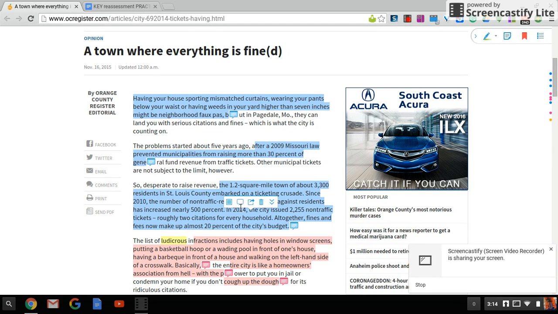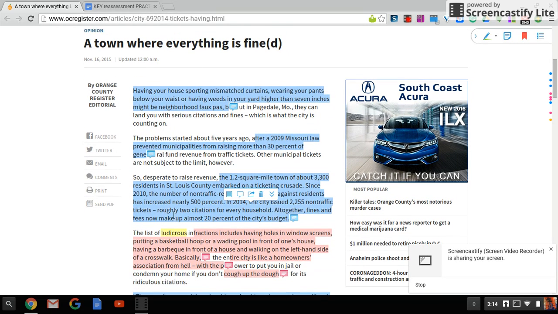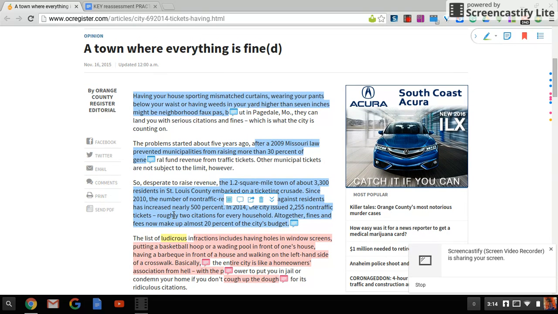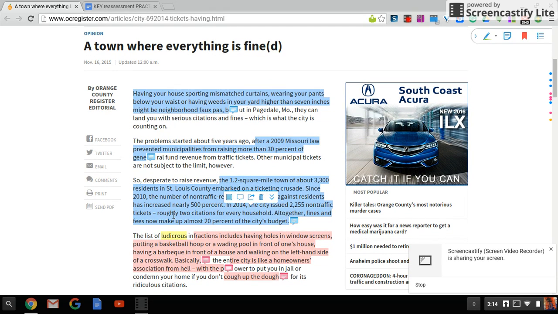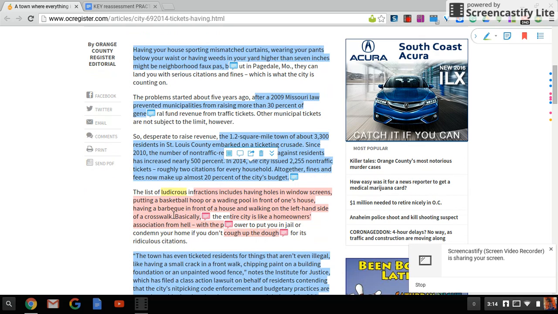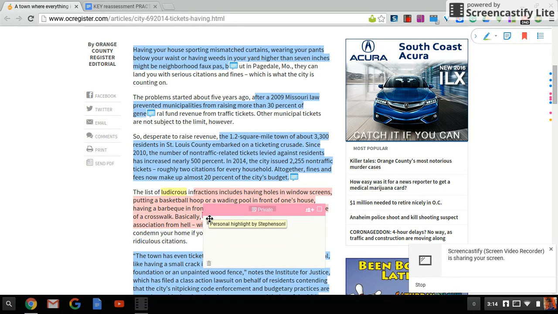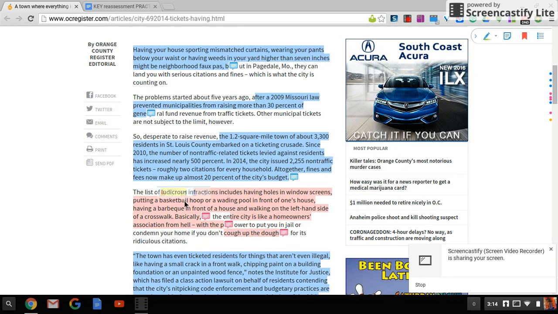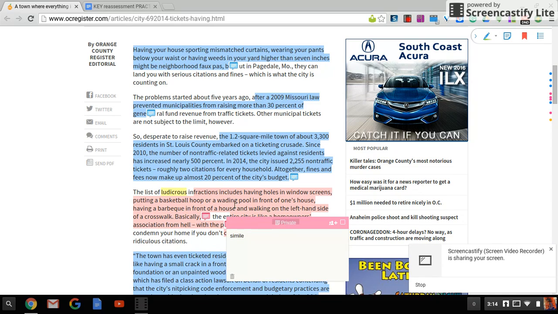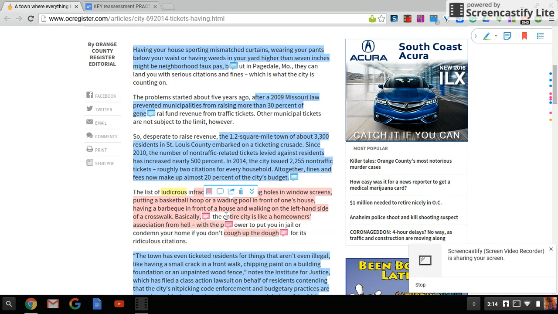Then if we move to the third paragraph, I have coded this as logos because that's all details and statistics, like 3,300 residents in 2010 and 2,255 non-traffic tickets. So it's just a bunch of details, which builds logos. Details and logos tend to build one upon the other. Ludicrous was diction. And then we've got some imagery here. Infractions having holes in the windows, and it describes them.